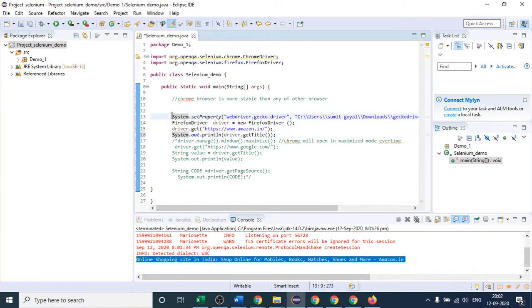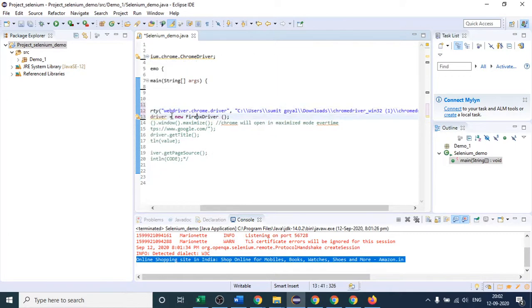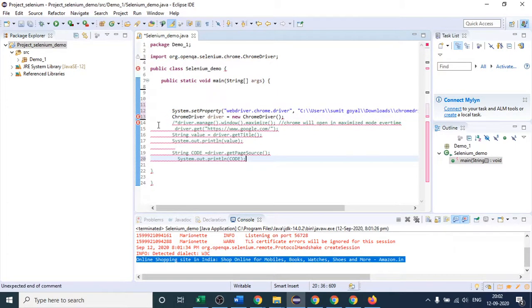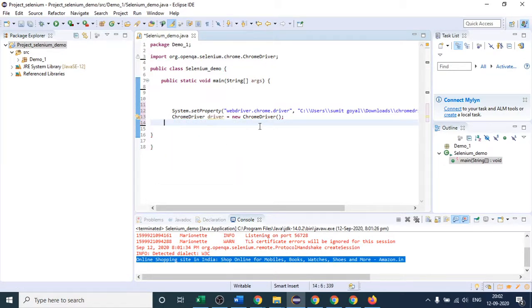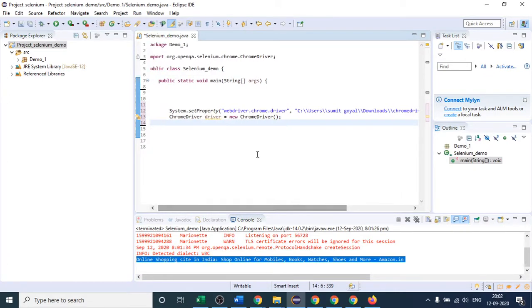So I will simply comment it out because I do not require it anymore. Or let me go back. Okay, I will not comment it again. So I think this is the one. I think I have undone some changes and then I will remove this code. So I think it is correct. Chrome.exe at the end is also present. Okay, one more thing.